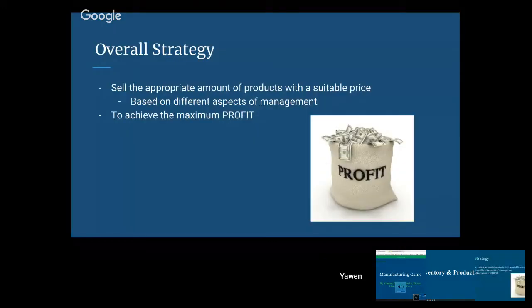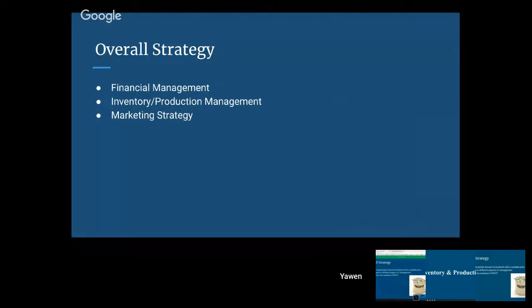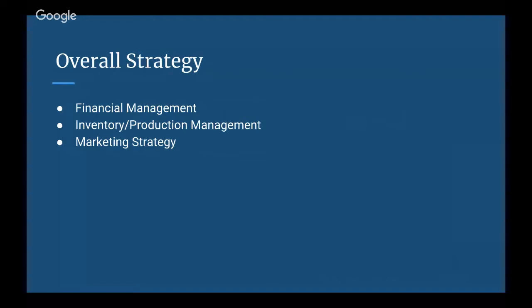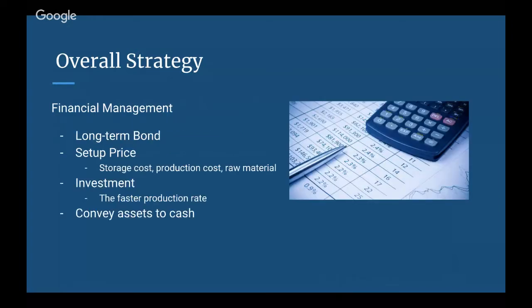For our overall strategy, our strategy is to sell the appropriate amount of products with a suitable price based on the different aspects of management to achieve the maximum profit. There are three perspectives of our overall strategy. First, financial management, then inventory and production management, finally marketing strategy. For the first one, financial management.